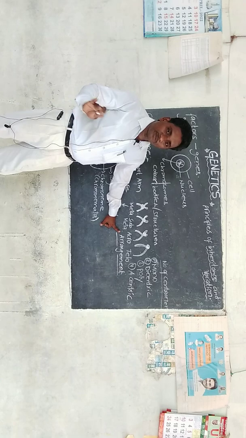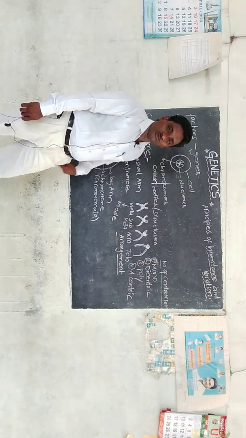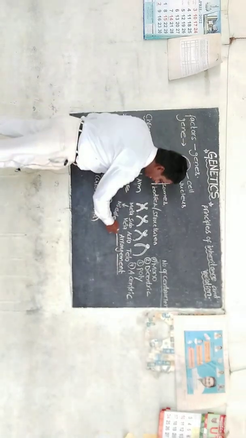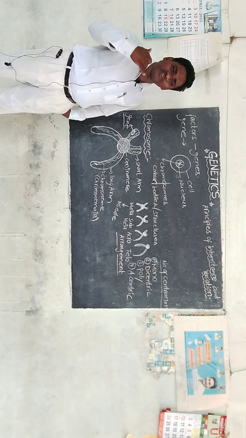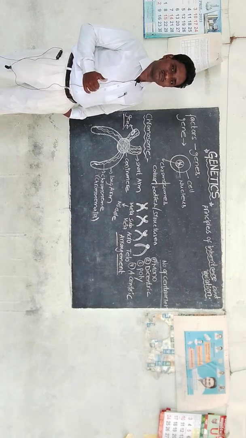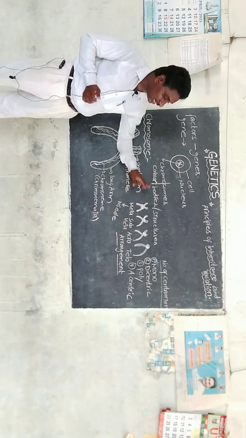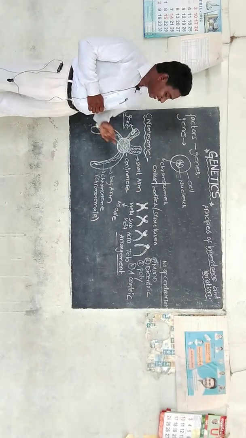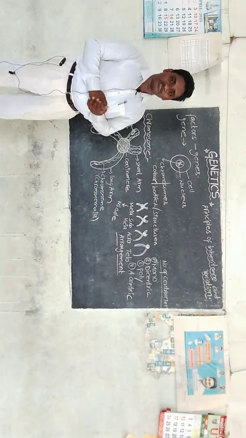The third type of classification is the arrangement of the chromosomes. In the human body, if we want to divide the chromosomes according to size, according to the number of centromeres, according to the position of the centromeres, we can draw this flow chart.